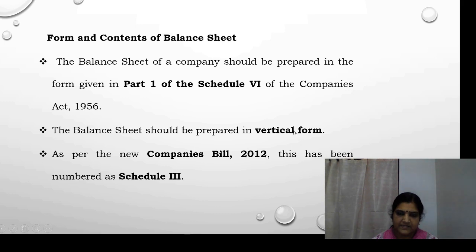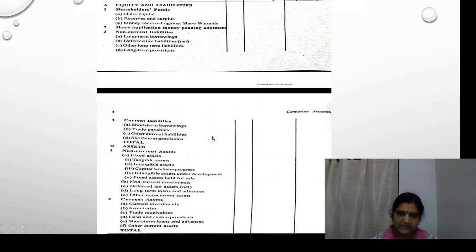While discussing the syllabus itself, we have already discussed that previously the final accounts of the company were prepared in the horizontal form. That is the form which we use for sole proprietorship business as well as partnership firm. Now the balance sheet of a company should be prepared in vertical form. Now as per the new Companies Bill 2012, this has been numbered as Schedule 3.